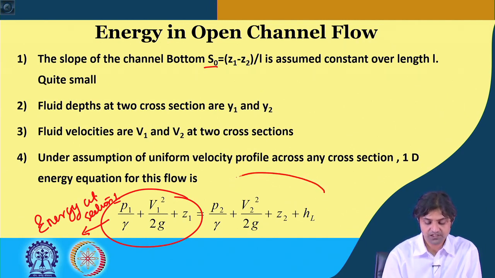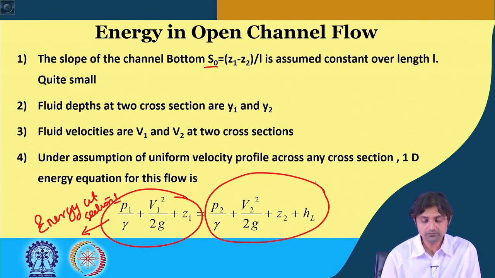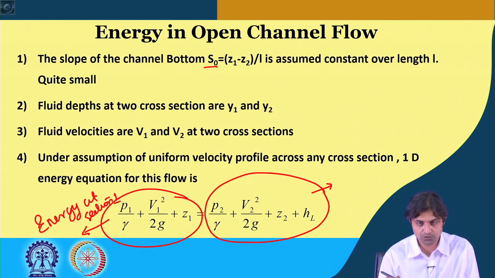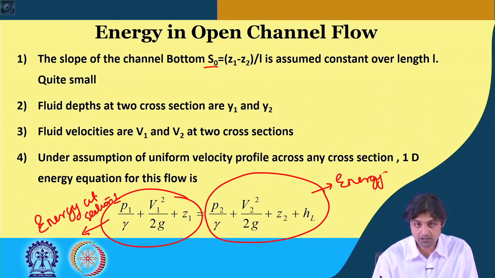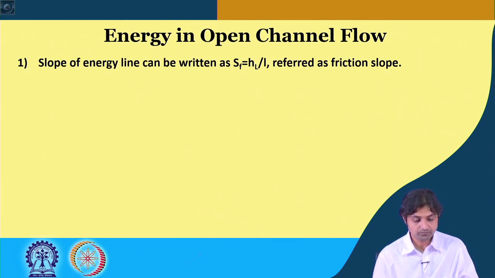So, if there is a head loss HL, then if we account for energy loss, our energy should be conserved, right, if we know how much energy has been lost and we add it to the system. So, this is energy at section 2. All right.